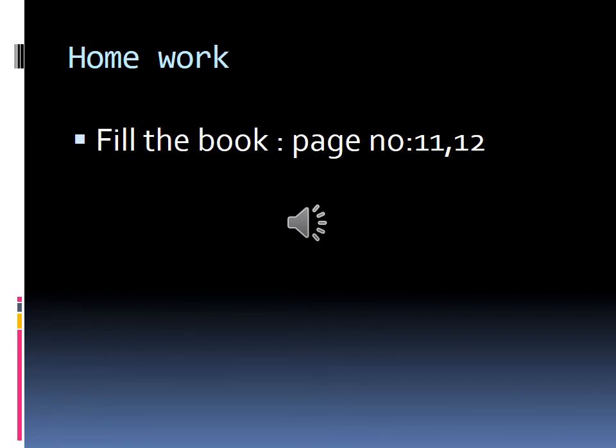Complete this and then send it. In the next class I will give you the answers for all these. Have you all understood, children? Thank you.